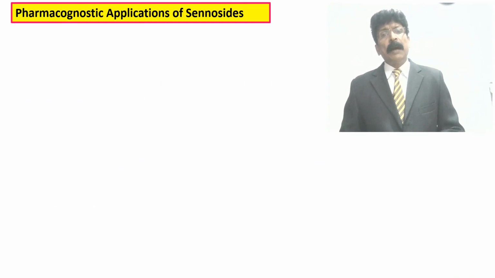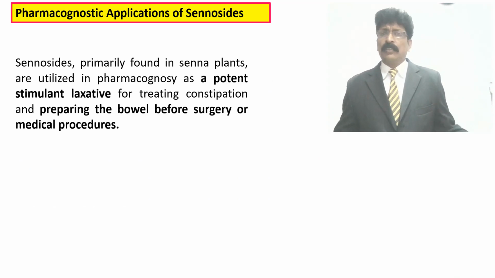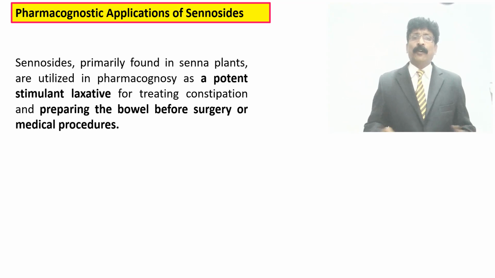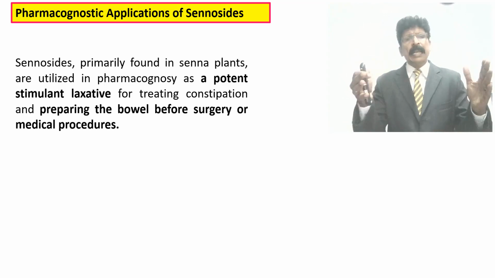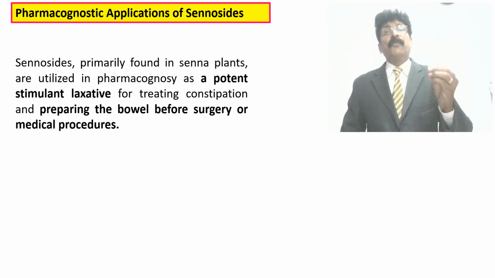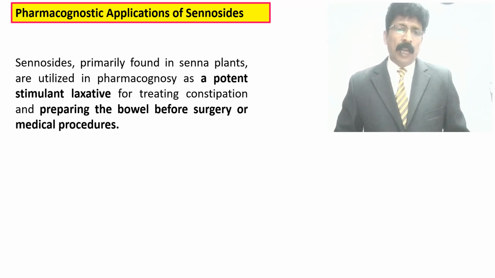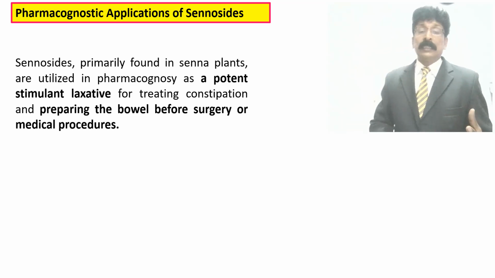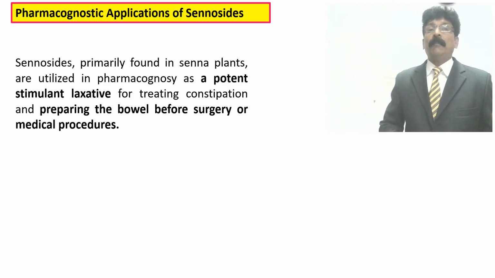Pharmacognostical application of cyanocytes. We know that cyanocytes, primarily found in senna plants, are utilized in pharmacognosy as a potent stimulant laxative for the treatment of constipation and preparation of bowel before surgery or medical procedures.